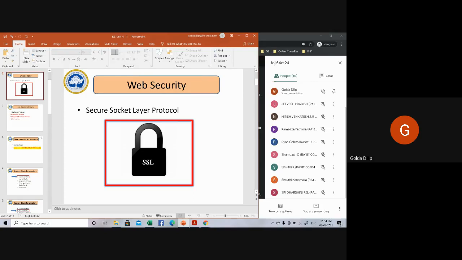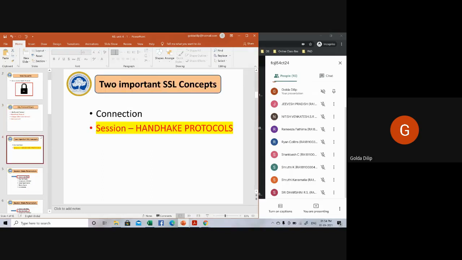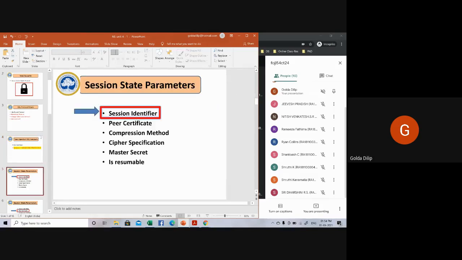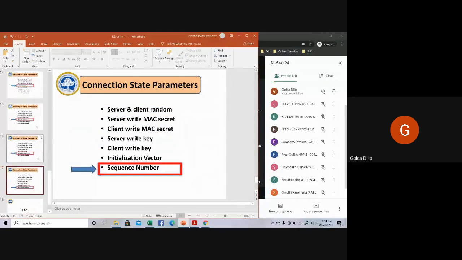This fourth unit is all about web security. One aspect of web security we discussed was IP security. Then two other important protocols which help in web security are SSL and TLS. What constitutes an SSL protocol stack? Then the two important aspects of SSL. Then what are the session state parameters and what are the connection state parameters? We'll look into one more PPT.